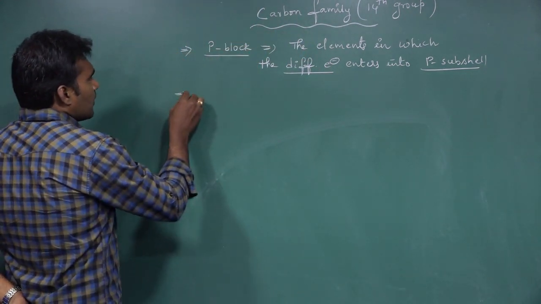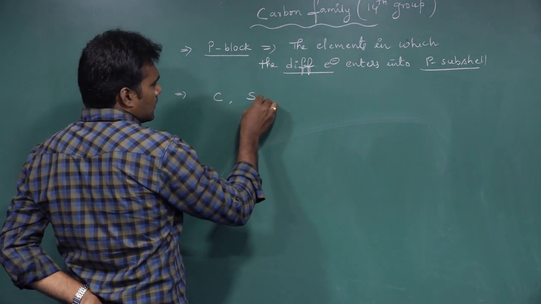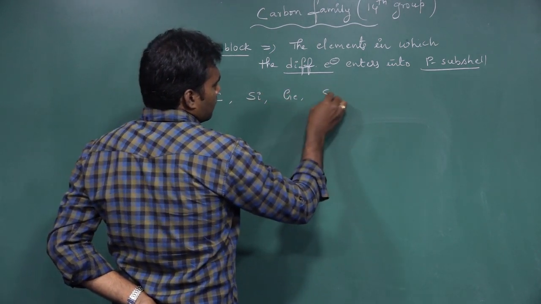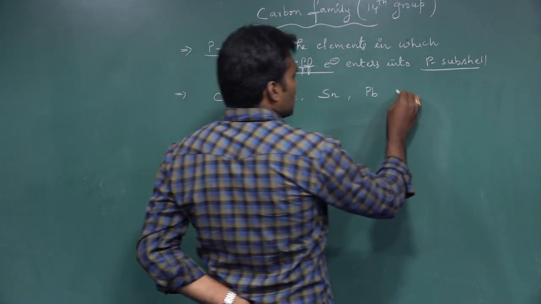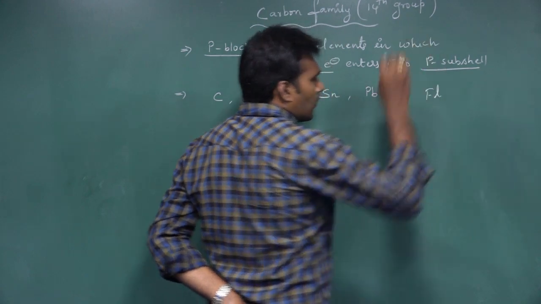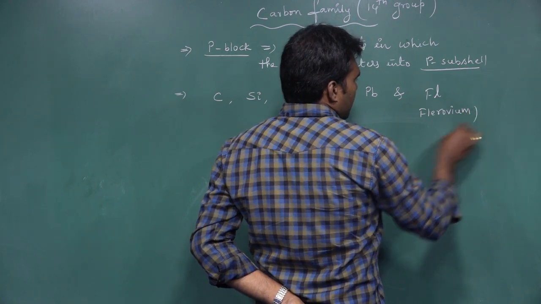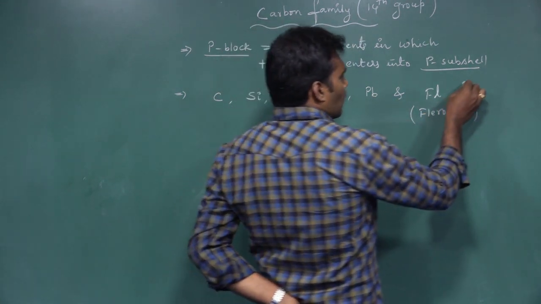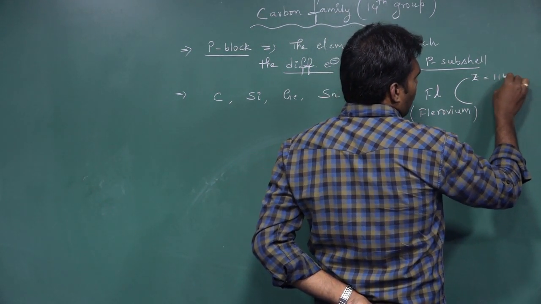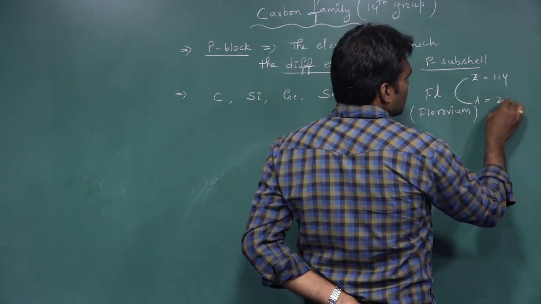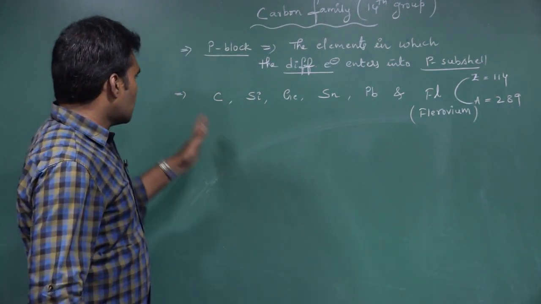Coming to the carbon family, what are the elements that come under this family? Carbon, silicon, germanium, tin, lead. And recently they introduced a new element, flerovium, whose atomic number is 114 and atomic mass is 289. So this is about the elements.